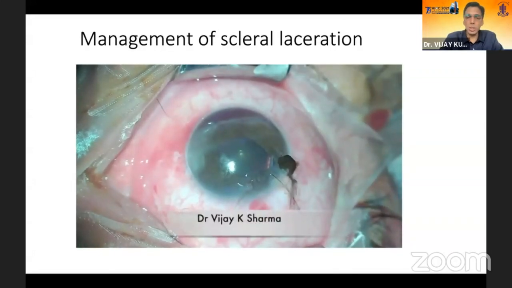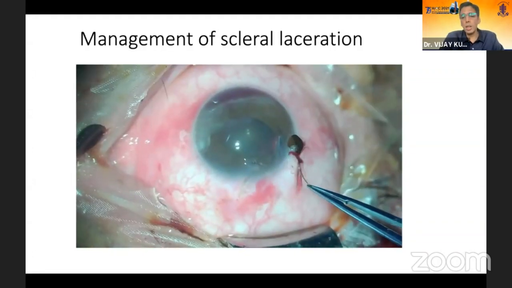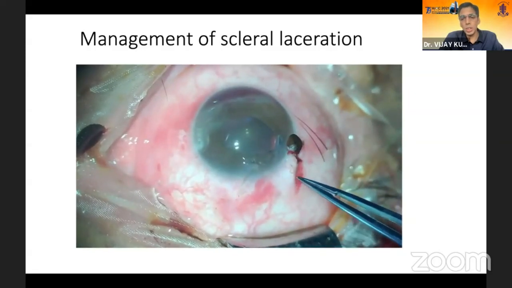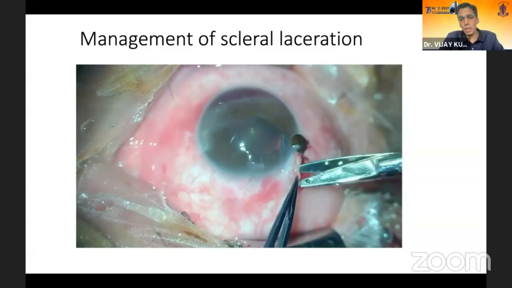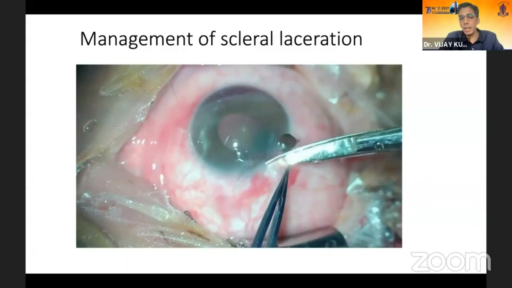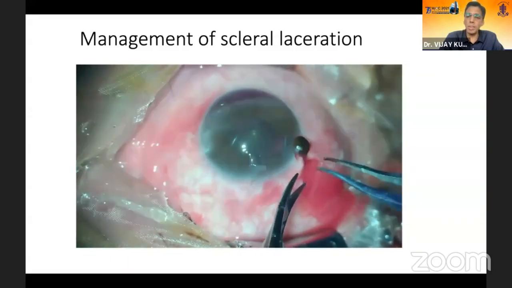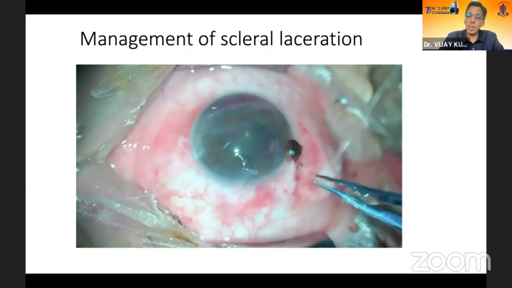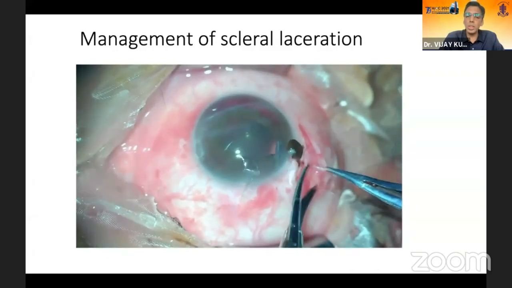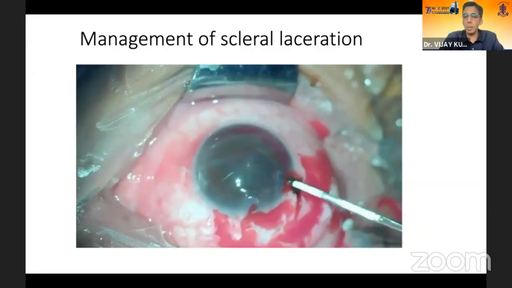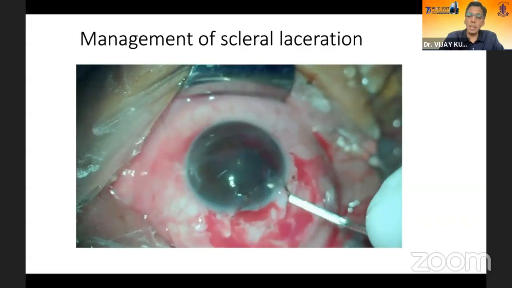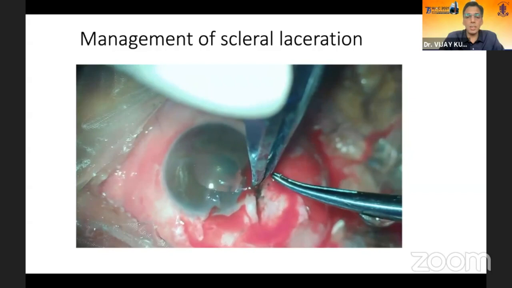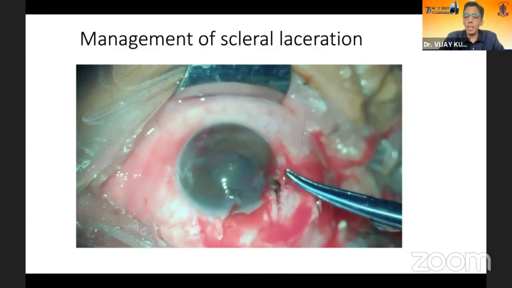This is a scleral laceration starting from the limbus posteriorly. Now, first of all, you should decontaminate the wound. Here, these are the eyelashes which are impacted in the laceration. Then conjunctiva and tenon are removed. It's very important to identify the posterior aspect of a scleral laceration. Sometimes the posterior aspect goes beyond the muscle. So in those cases, you may be required to disinsert the muscle, repair the scleral laceration, and then reinsert the muscle. Now here the first suture is given at the limbus. After the iris is reposited, one should be very careful.